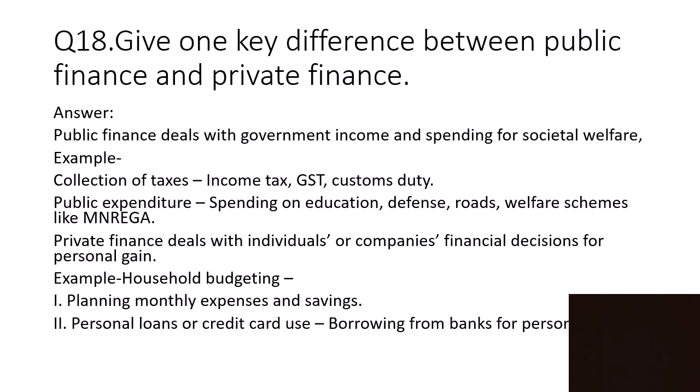and the government uses the tax collected from the taxpayers for these welfare purposes. Private finance deals with individuals' or companies' financial decisions for personal gain. Example is household budgeting, planning monthly expenses and savings. How much money will come into the house, how much will be spent, how much we will save, all these things. Personal loans or credit card use, borrowing from banks for personal use, they all are examples of private finance.